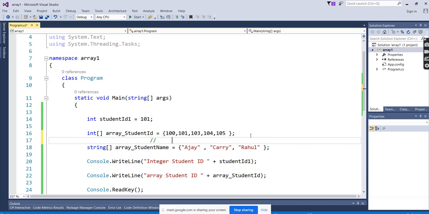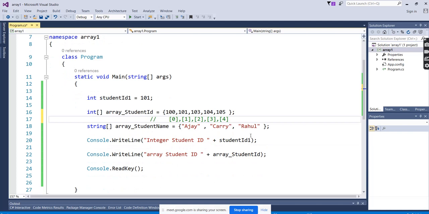So where is the array stored? The first value is stored in the index of 0. 101 is stored in the index of 1. 102 is stored in the index of 2. 103 is stored in the index of 3, and this is stored in the index of 4. So if you want to access these values, we have to access the